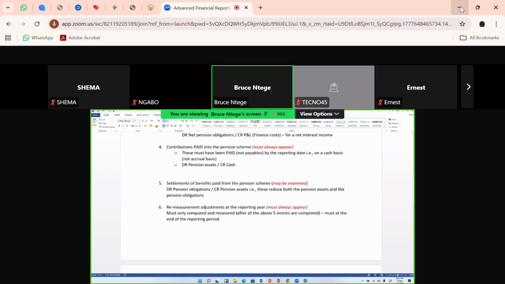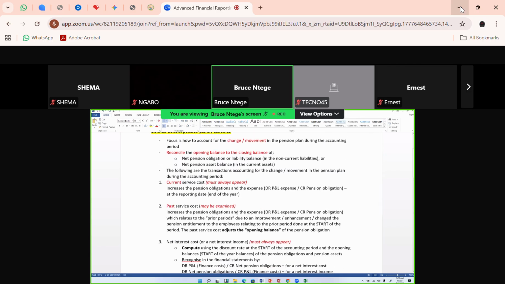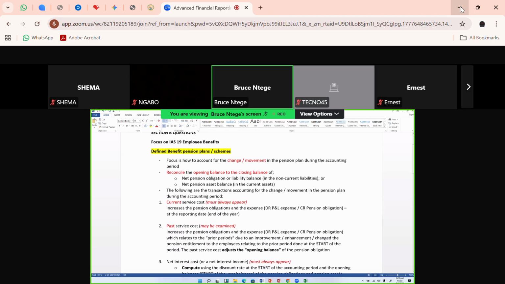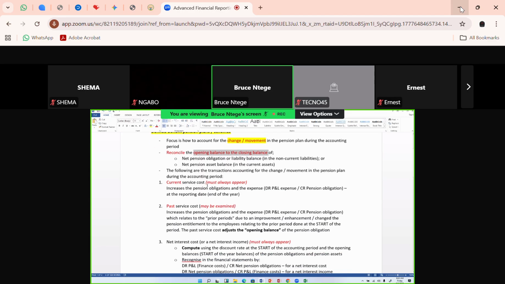Please, in your process of getting ready for this paper, IAS 19 is regular, anywhere, section A or section B. I'm focusing on section B today. It's regular in the sense that it's always examining a net benefit pension plan or net pension benefit scheme. But in all ways, the examiner is looking at a student having the capacity to account for how that pension scheme has changed from the opening balance at the start of the year to the closing balance. And what has changed it? The changes in the year. In total, there are 7.